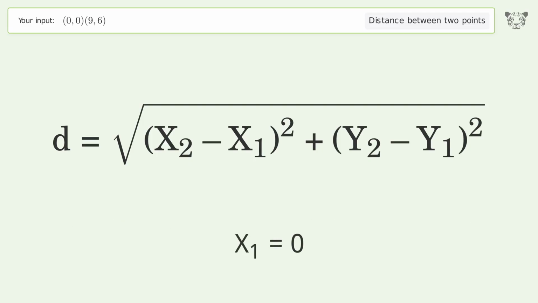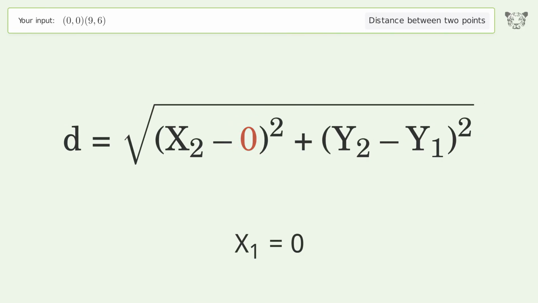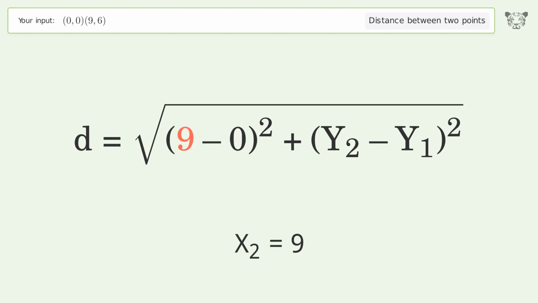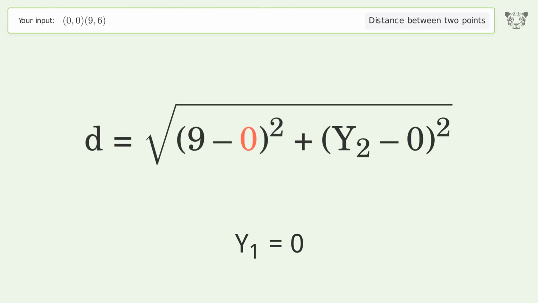x1 equals 0. x2 equals 9. y1 equals 0. y2 equals 6.